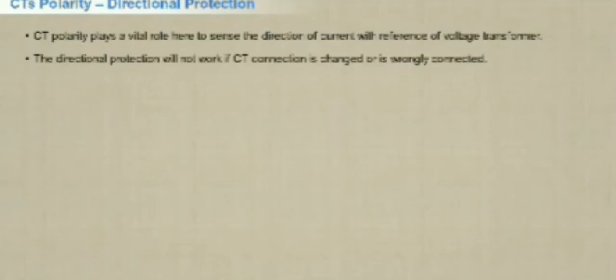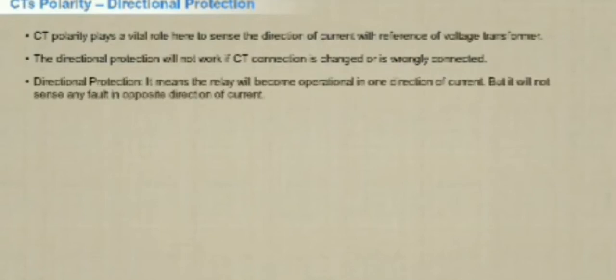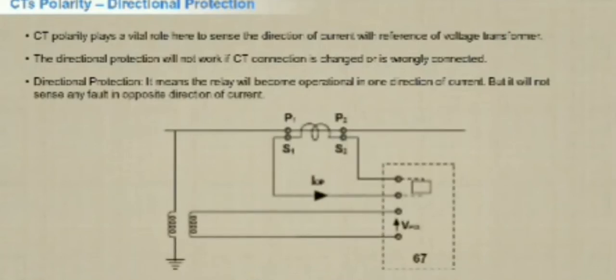CT polarity plays a vital role here to sense the direction of current with reference to the voltage transformer. The directional protection will not work if the CT connection is changed or is wrongly connected. So what exactly does directional protection mean? It means the relay will become operational in one direction of current, but it will not sense any fault in the opposite direction of current. Let us understand with the help of these diagrams here.